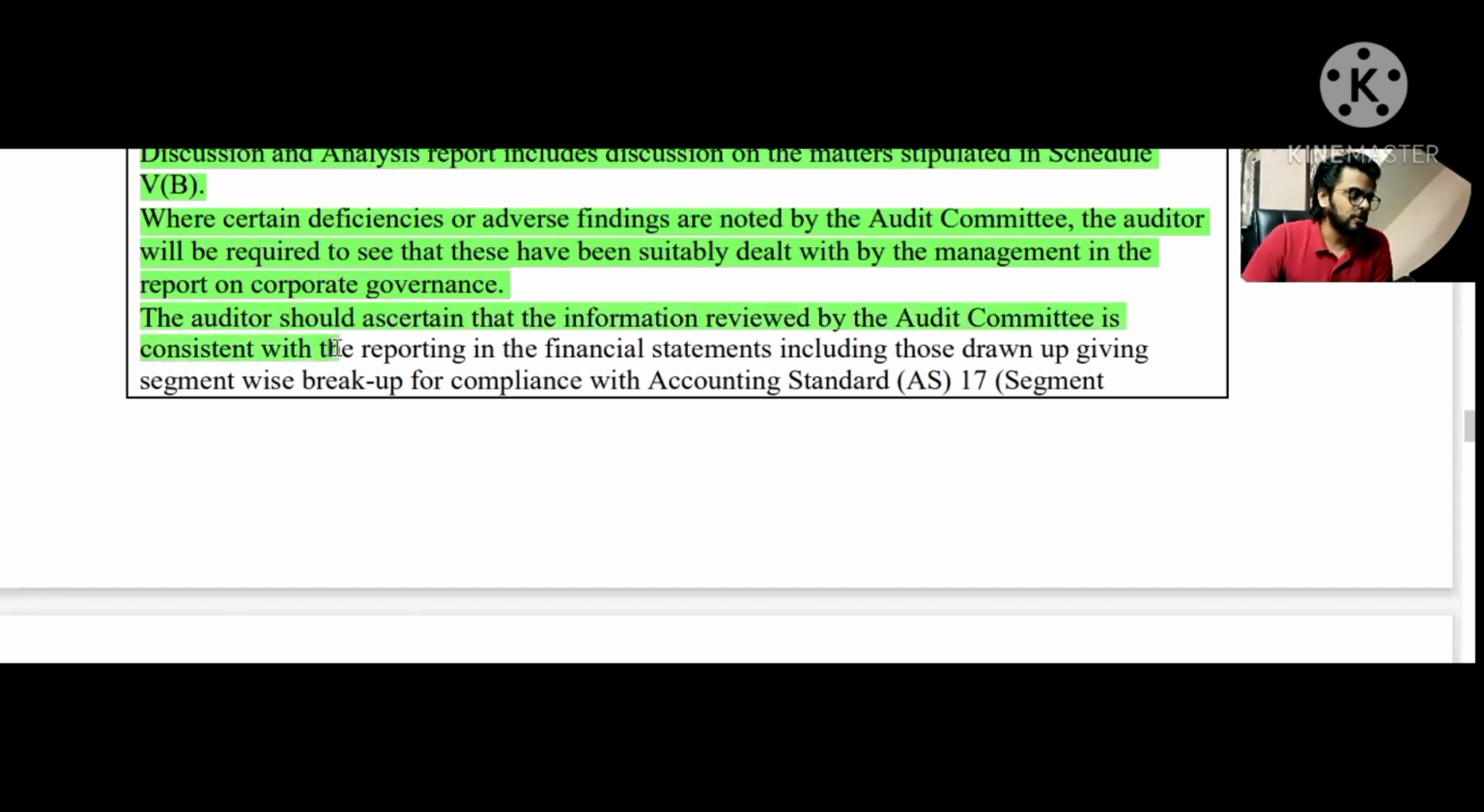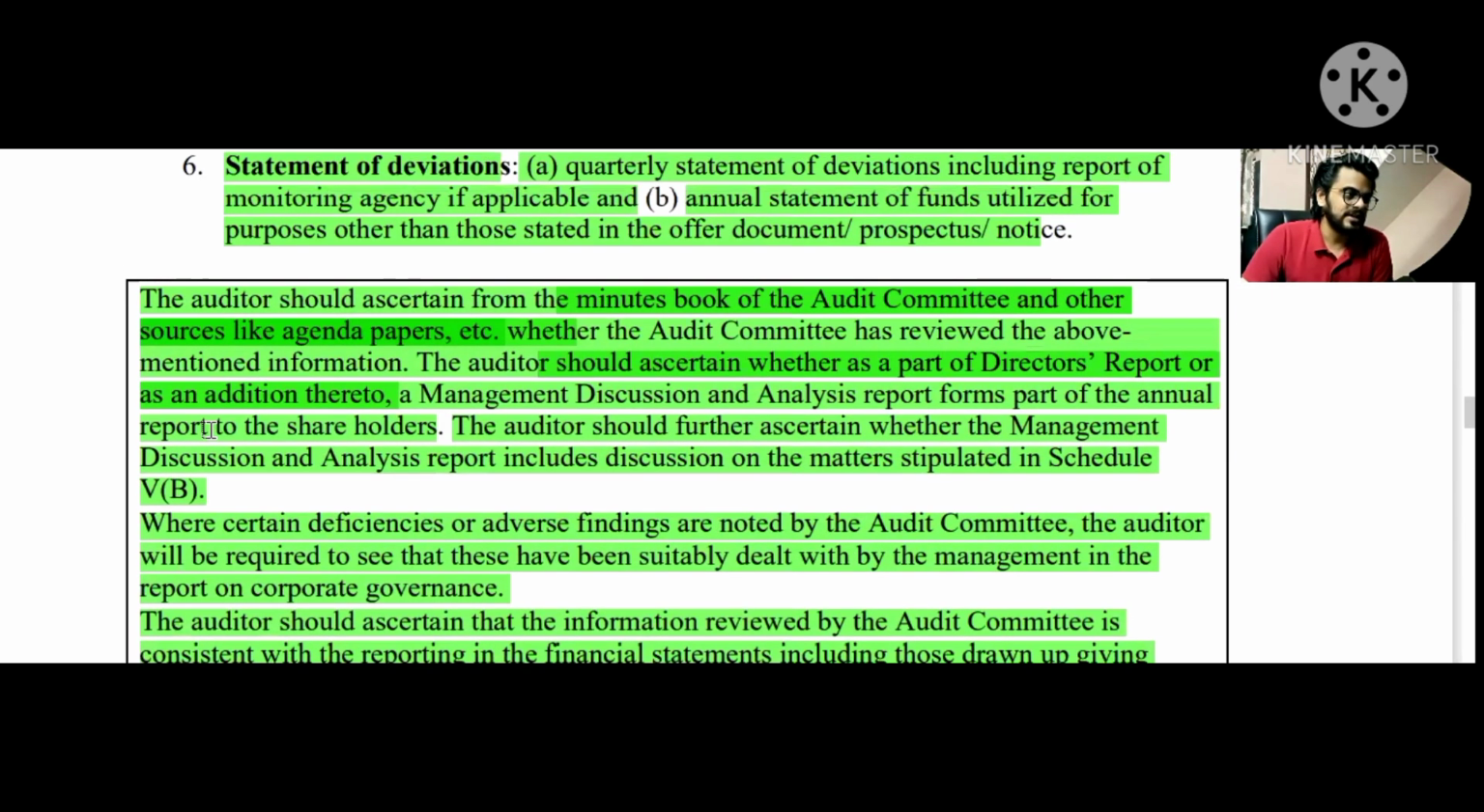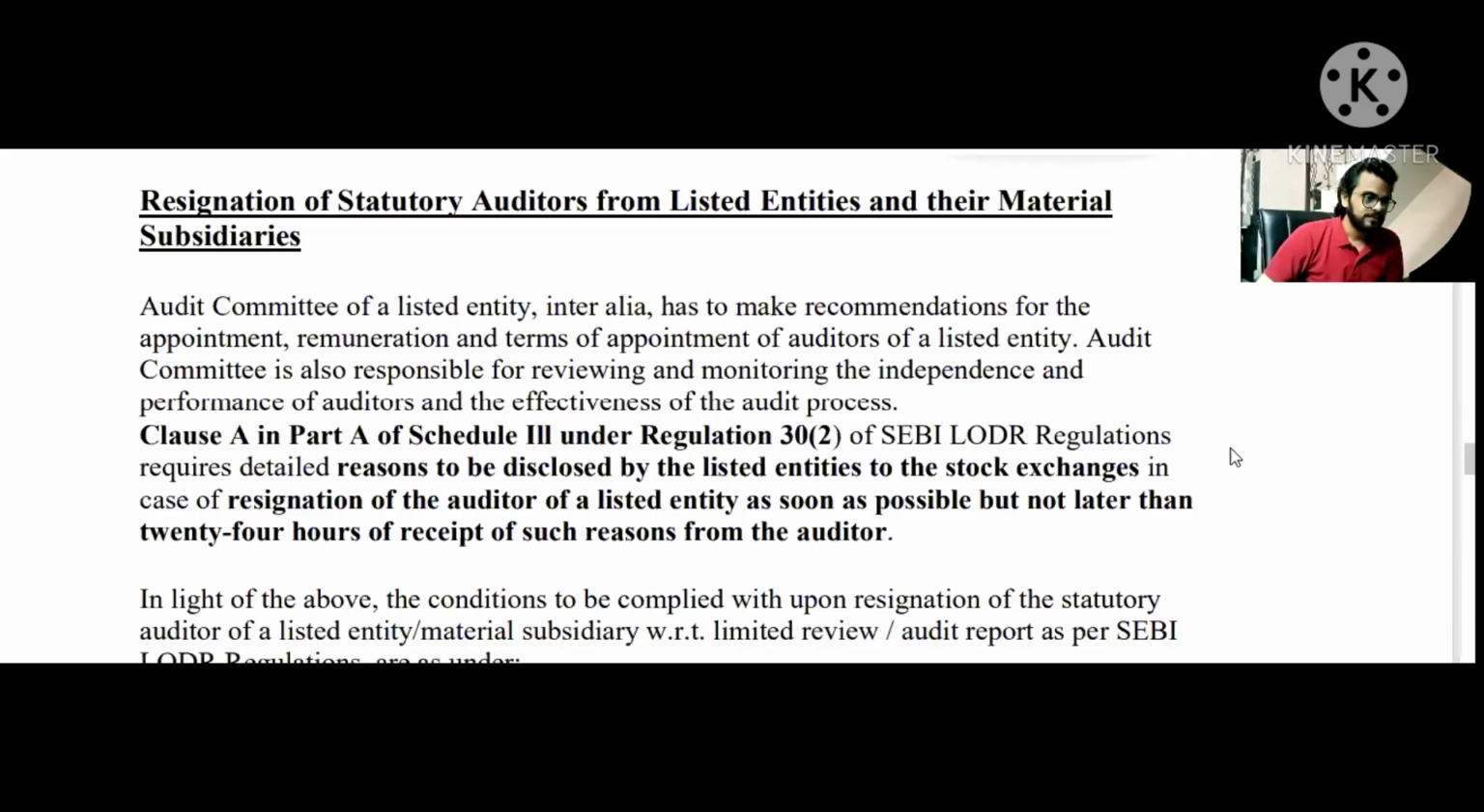So the next point is that the auditor should ascertain that the information reviewed by the audit committee is consistent with the reporting in the financial statements, including the segment reporting as well. So these are the 3 to 4 points that are to be given.